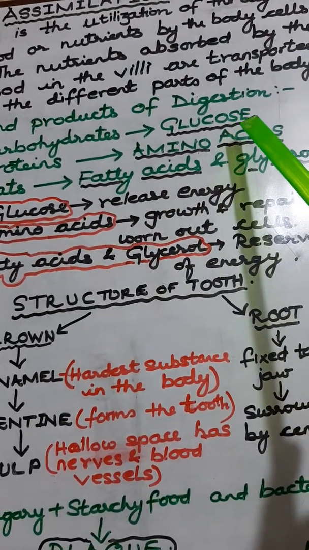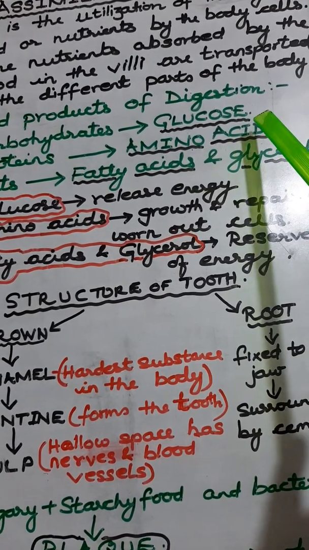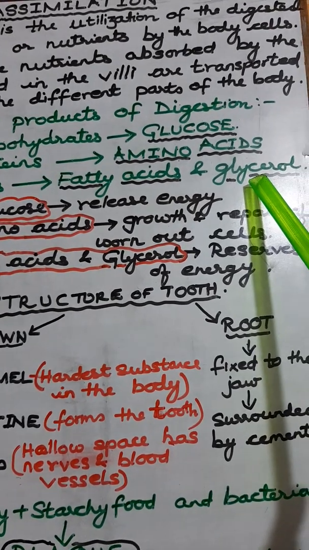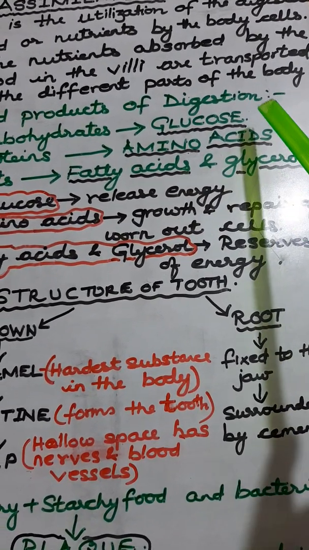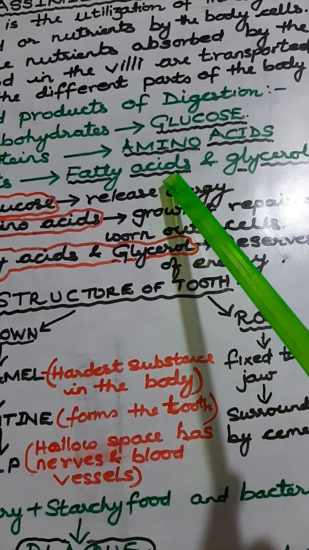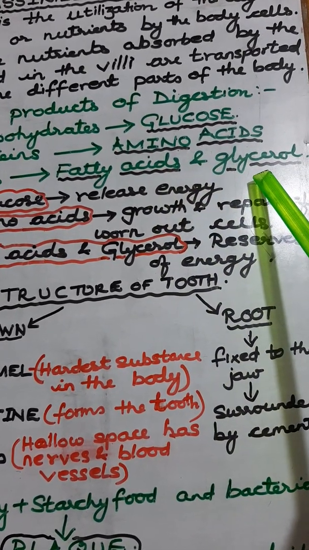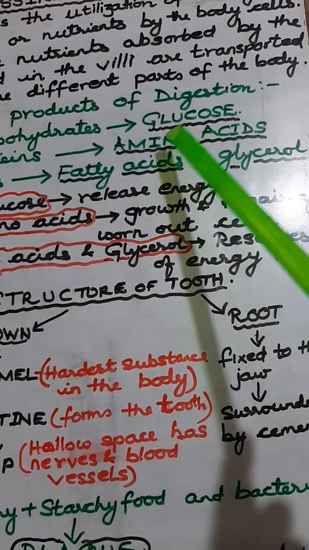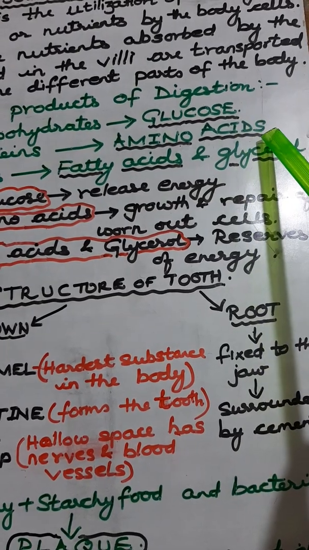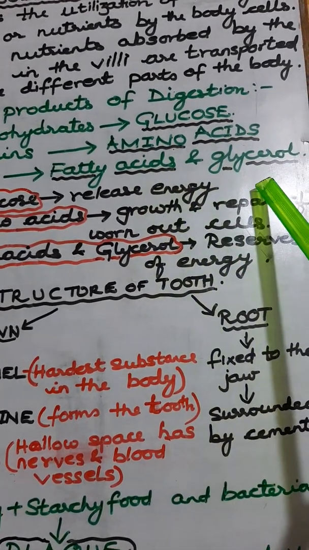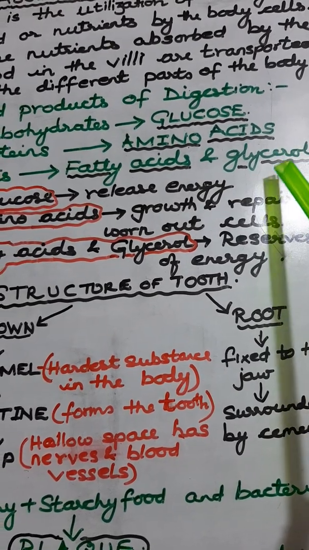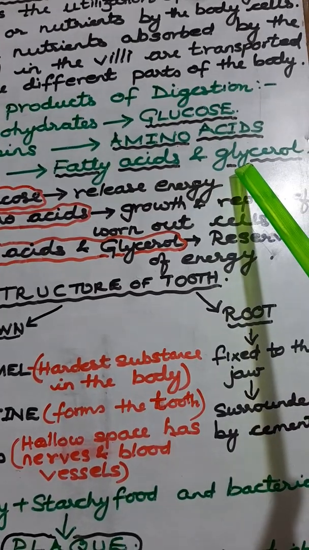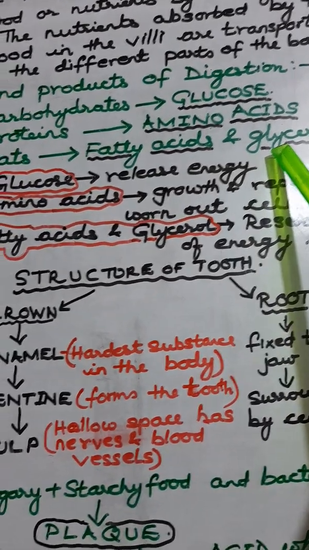So it is in this form that the nutrients are absorbed by the villi, by the surface of the villi. And of course, fatty acids and glycerol, what were they absorbed by? The lymph vessels, no? Glucose and amino acids were absorbed by the surface of the villi, and fatty acids and glycerol by the lymph vessels of the villi only. So this is the simplest form that they are absorbed in.